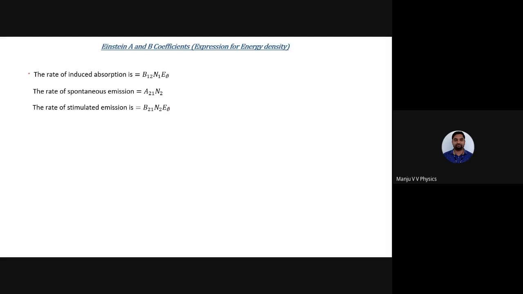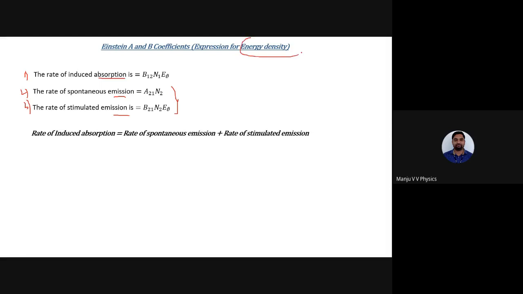So I know equation 1 should be equal to equation 2 plus 3, because according to conservation of energy, absorption should be equal to emission. There is one absorption, there are two emissions. So rate of induced absorption equals rate of spontaneous emission plus rate of stimulated emission. Look at this equation. What is our intention? Our intention is to determine the energy density. Where is the energy density? E mu is here and E mu is here. This is the energy density.